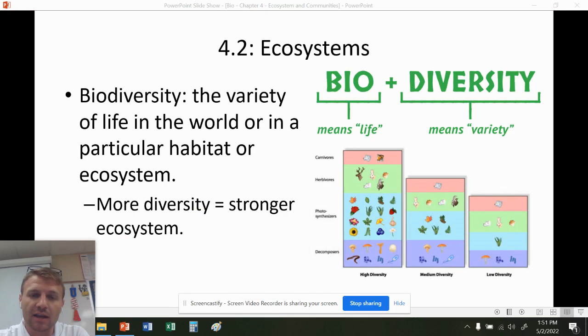Biodiversity. This is the variety of life or the variety of species in a particular habitat or ecosystem. More diversity equals a stronger ecosystem. We can see higher diversity means more life, lower diversity, lower life, and higher diversity is a much better ecosystem to have because again, it can adapt to different changes in the environments as well.